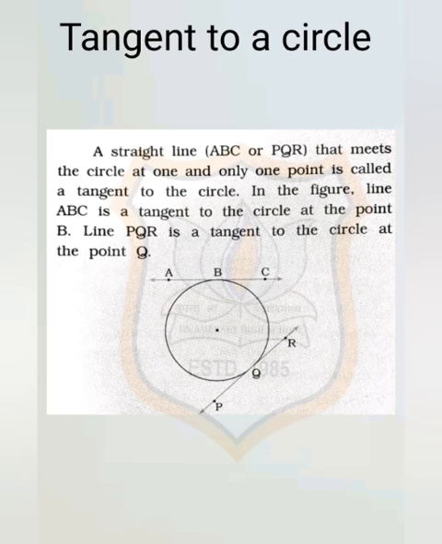Tangent to a circle. A straight line ABC or PQR that meets the circle at one and only one point is known as a tangent to the circle. As shown in the figure, the line ABC is a tangent to the circle at point B, while line PQR is a tangent to the circle at point Q. Both are straight lines shown in the circle.